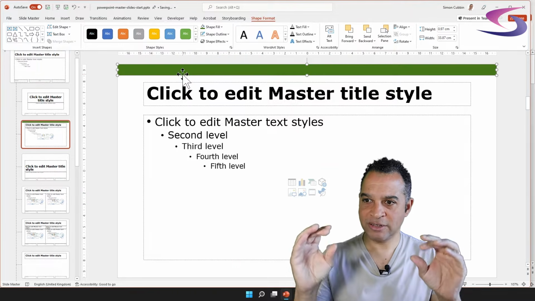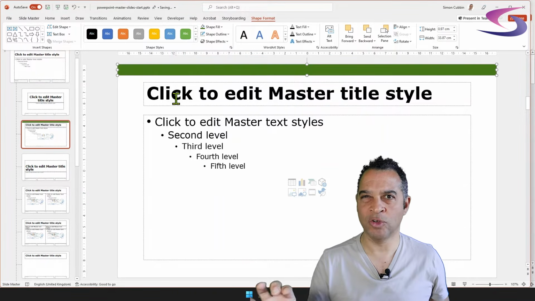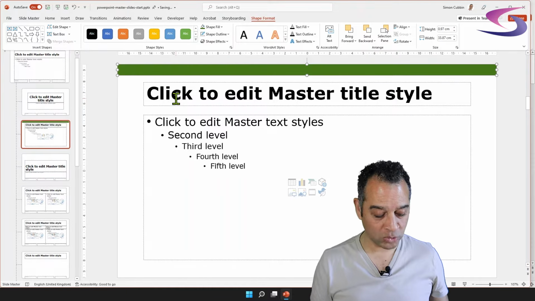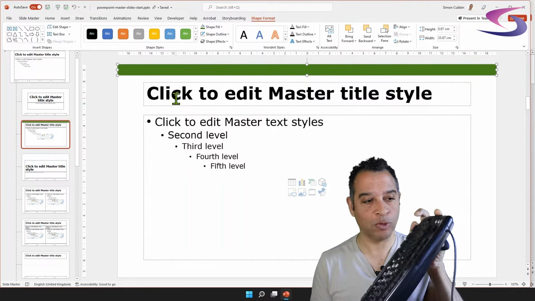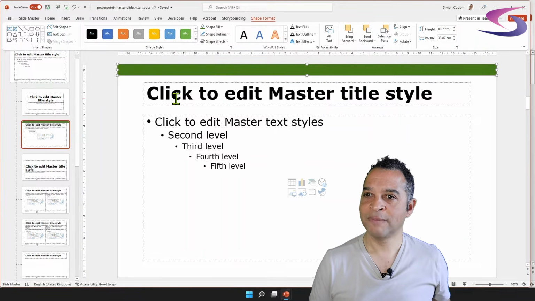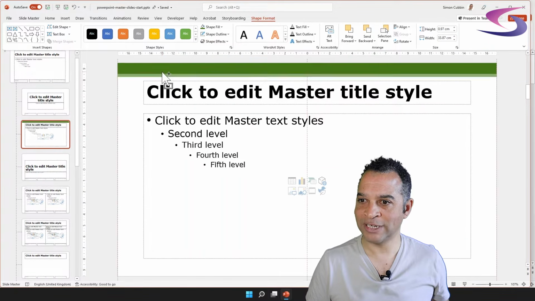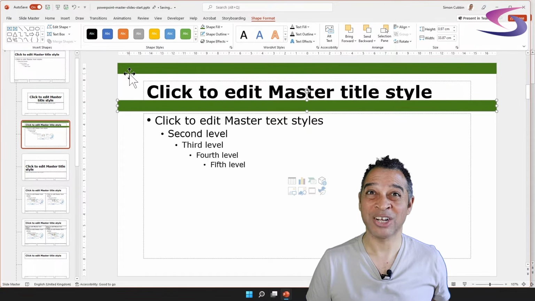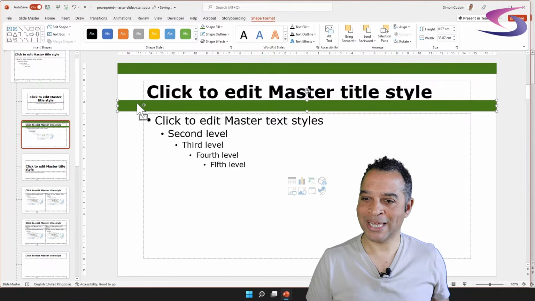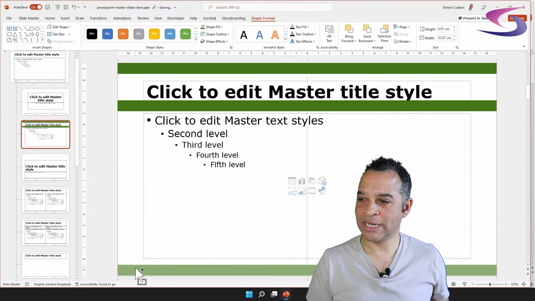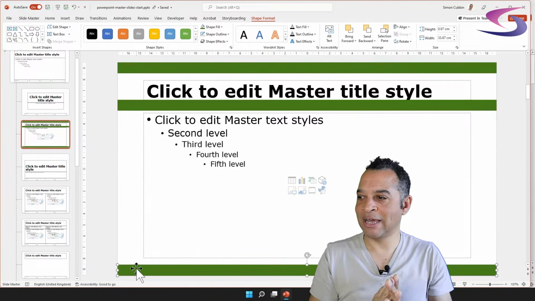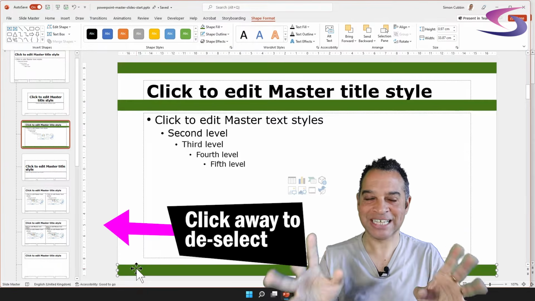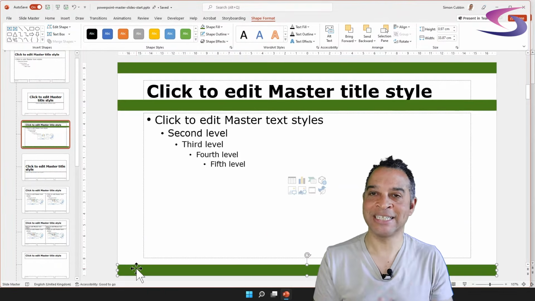So I need another green to straddle this title here, to make that look really good. The way I'm going to do that is hold down the Control key on the keyboard, and then you can drag a copy of this green rectangle down beneath the text like so. And see, we have an exact copy. We're going to have a green rectangle at the bottom of the slide as well. So if you hold down the Control key, take your mouse and drag all the way down to the bottom. Make sure you let go of the mouse first and then let go of the keyboard. And now we have 3 exactly the same rectangles, exactly the same color, exactly the same shape.